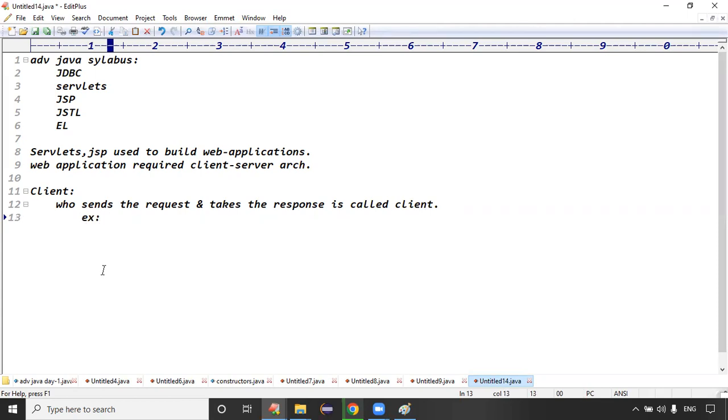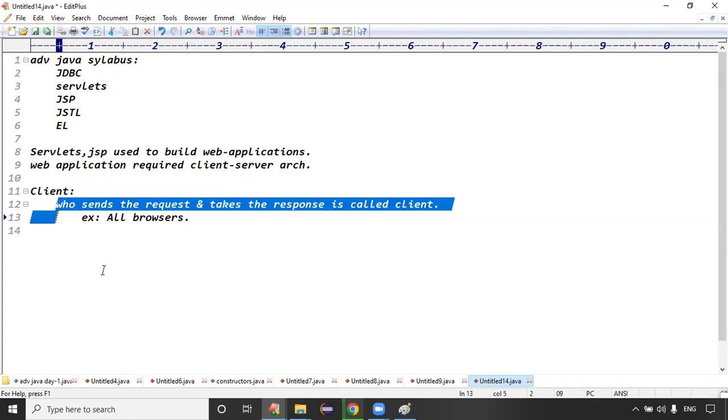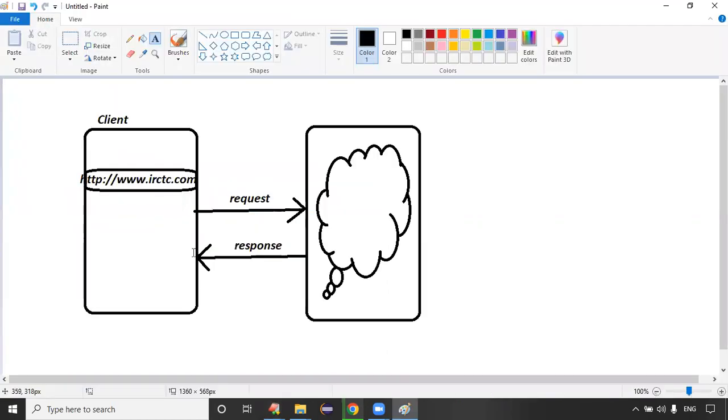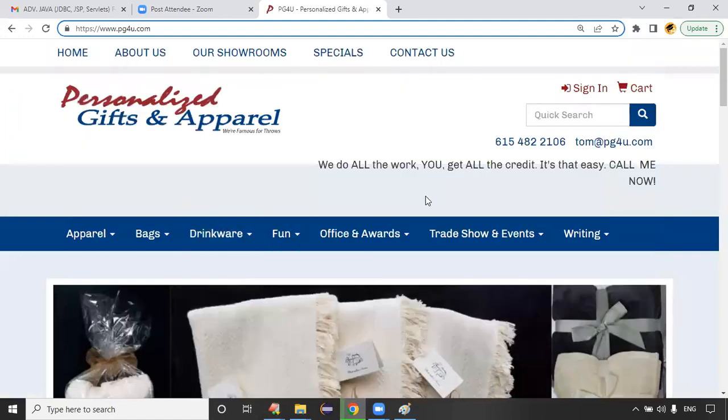What is the example of a client? All browsers are examples of clients. Here, this is a client.